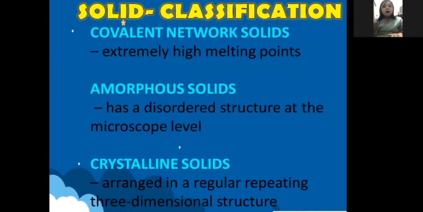Amorphous solid has a disordered structure at the microscopic level. So when you look at it on a microscope, it is not organized. It is disordered. Crystalline solids are arranged in a regular repeating three-dimensional structure. So it has a repeated phase. Okay. Or when you look at it, it has a repeated structure.